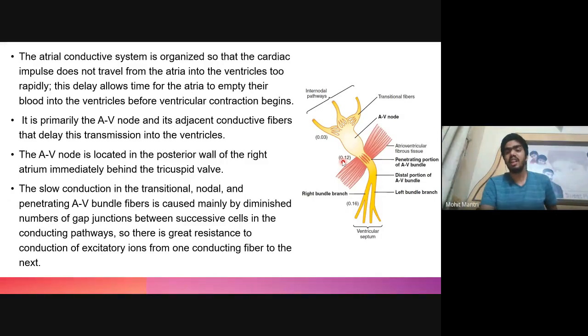So there is a delay of 0.1 second, and during this 0.1 second the atrial contraction already takes place, and after that the ventricular contraction takes place. Since 72 contractions take place in 1 minute, one cardiac cycle takes around 0.8 second, and this 0.1 second delay is caused by the AV node.